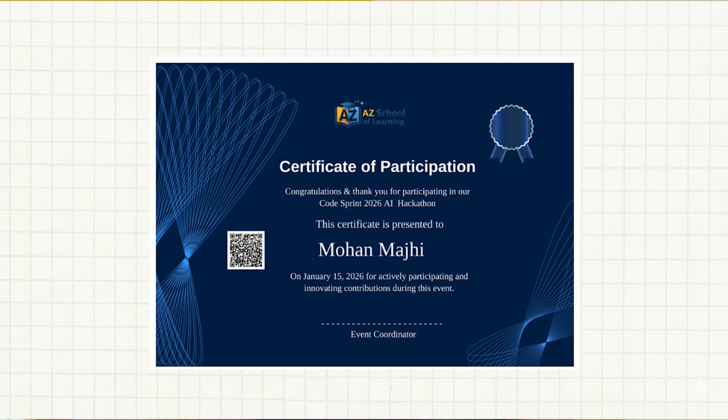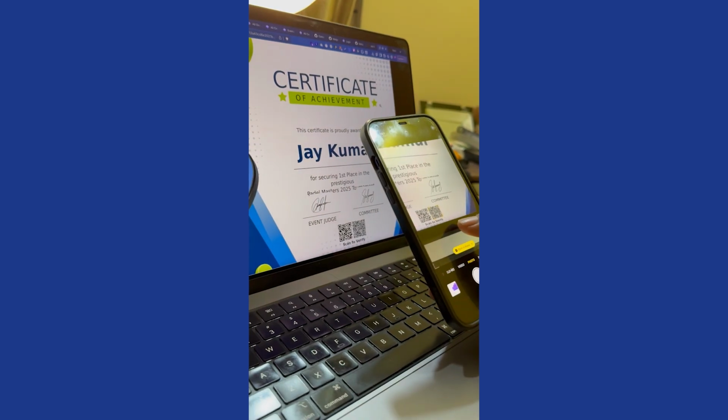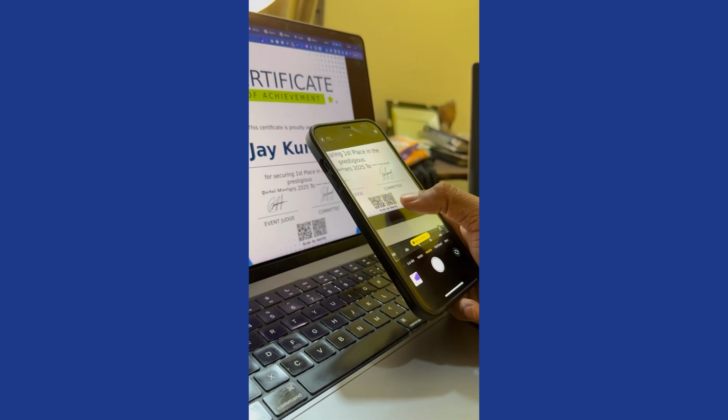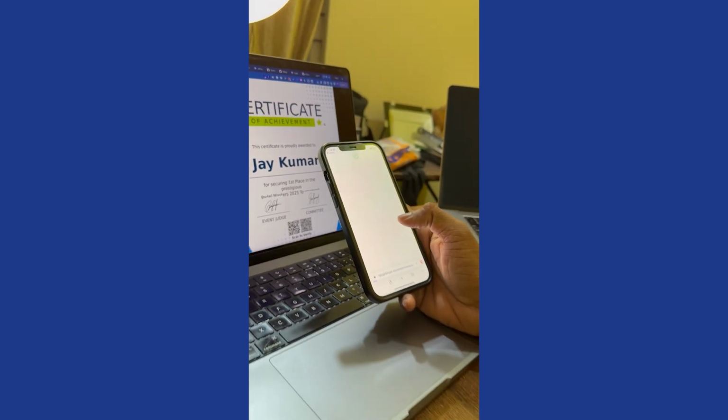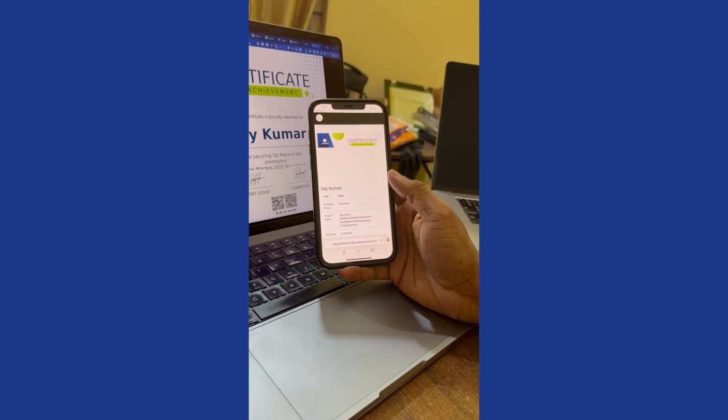And dynamic QR code is something, each certificate will have a unique QR code, and you don't even need to type a number anymore. You just scan the QR code and it just directly takes you to the certificate verification page, and you will see that, okay, certificate is verified. All right, cool. This is how interesting it becomes over a period of time. We started to solve a simple problem, which was bulk generation and sending. And then we started to realize that, okay, these things are in the progression and we can just go and solve it. And we did it.